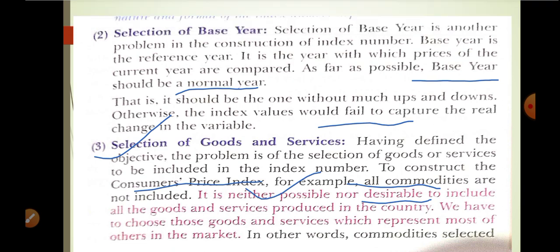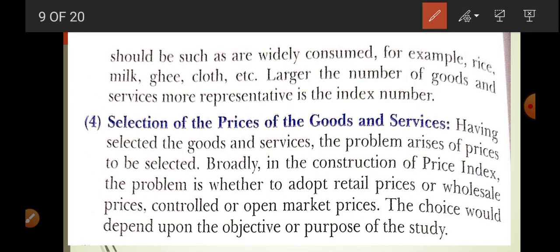So which type of goods and services do we use when we are constructing? We use the goods that are majorly or widely used by the consumer, like rice, milk, ghee, cloth. Okay. Now come to the next problem, selection of prices of the goods and services. There are two types of price: wholesale price and retail price.